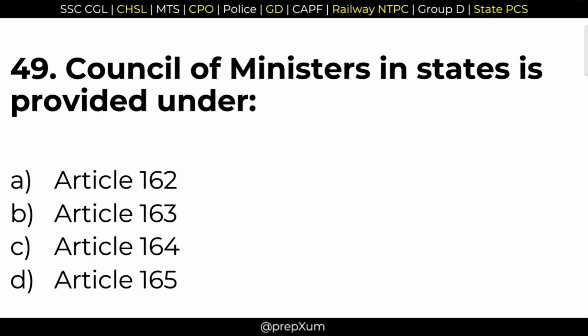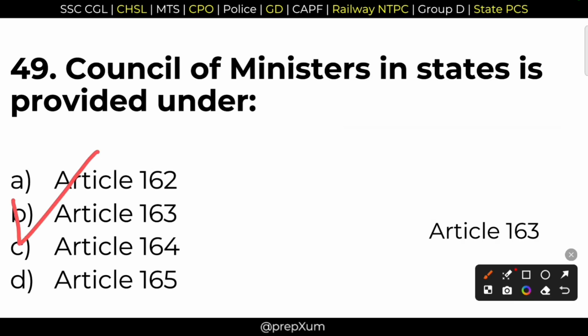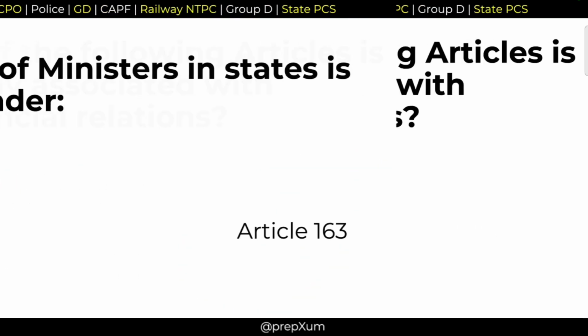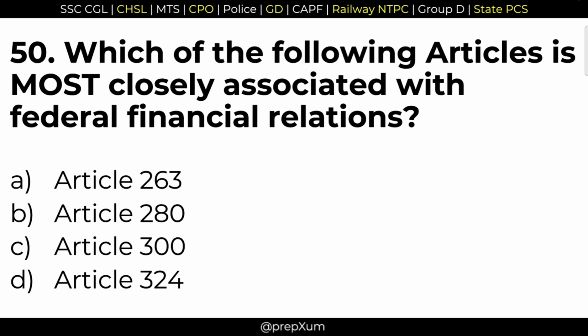49. Council of Ministers in States is provided under. Right answer is B, Article 163. Article 163 talks about the Council of Ministers in States, and the Council of Ministers in Union, it is Article 74.